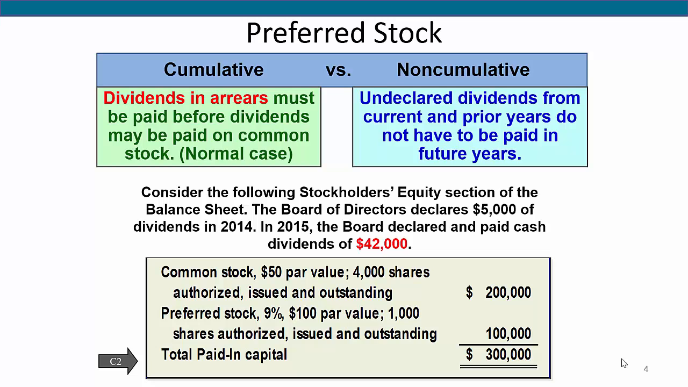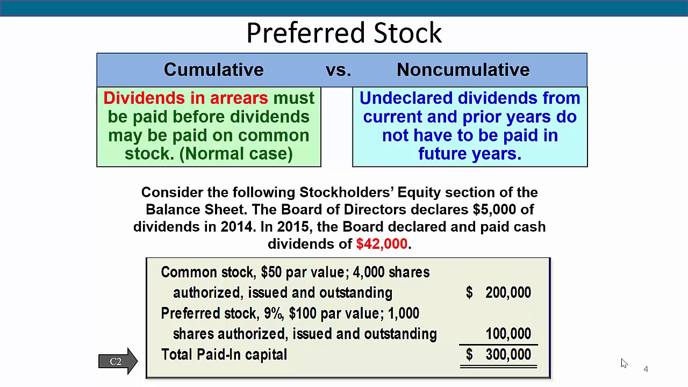Non-cumulative preferred stock has no rights to prior period unpaid dividends if they were not declared in prior periods. A preference for dividends does not ensure dividends. If the directors do not declare a dividend, neither the preferred nor the common stockholders will receive one.